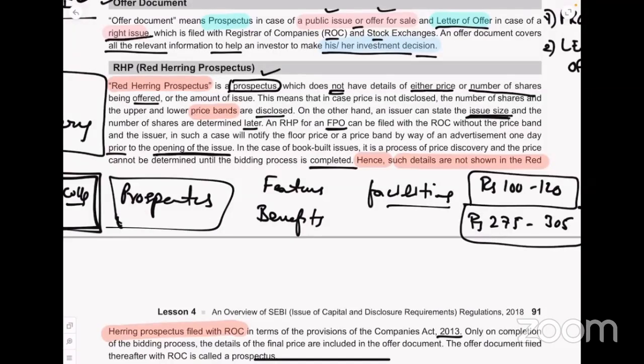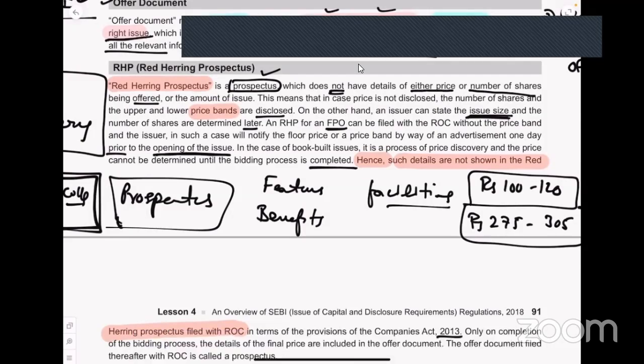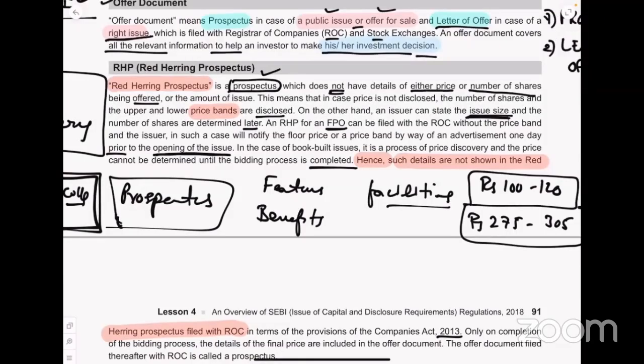In the case of book building issue, whenever we are doing book building issues, it is a process of price discovery. That is what I told you. We are discovering the price, and the price cannot be determined until the bidding process is completed, because we need to know what is the demand. See, bidding is all about demand. If there is more demand, the price will be higher. So those details are not given in the red herring prospectus. So price is not given in red herring prospectus. Why? Because we should determine the demand. Based on demand, we will discover the price. Price discovery we are going to do. Please understand this. Okay.